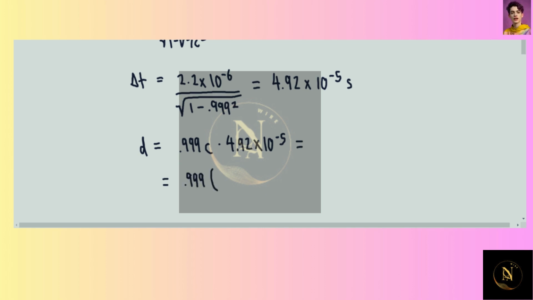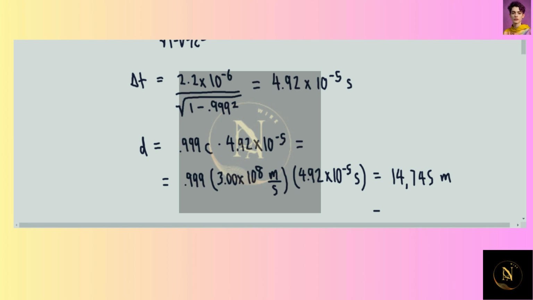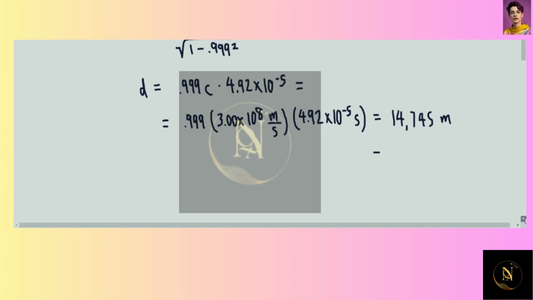And this distance calculation gives us 14,745 meters. So we see a substantial difference in the two calculations.